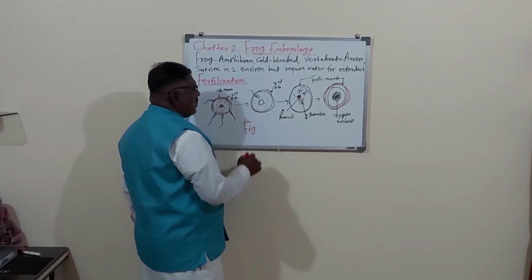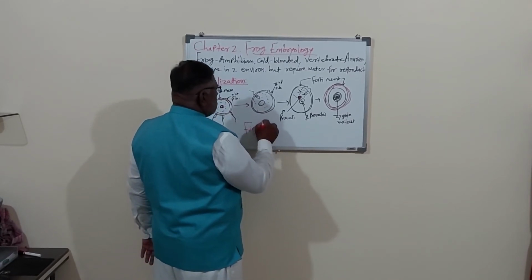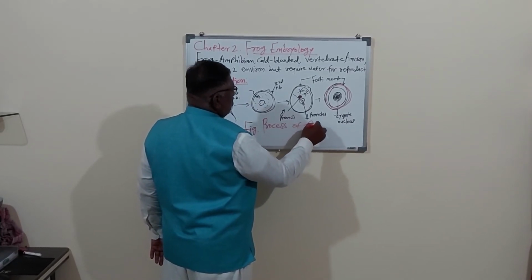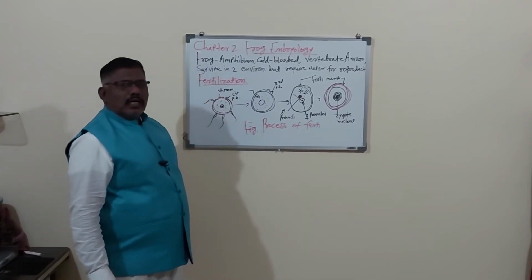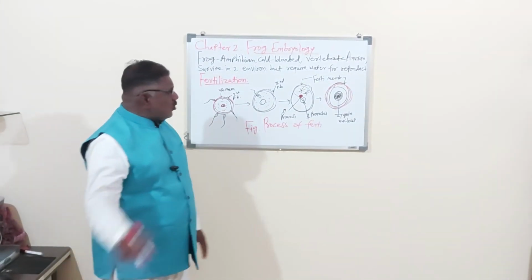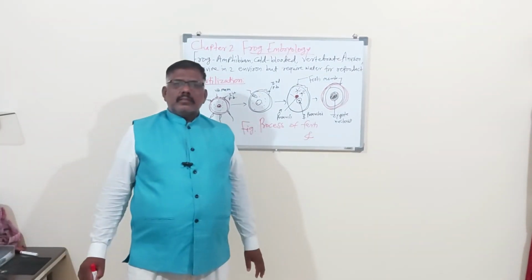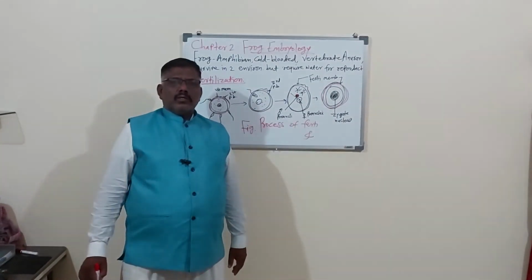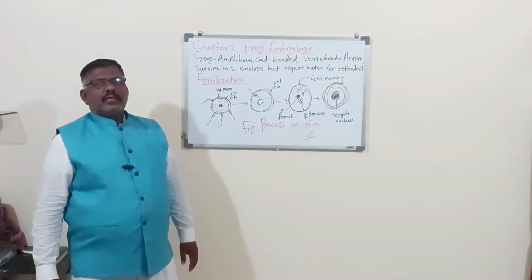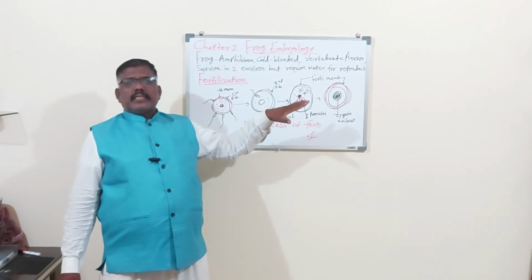Whenever you are drawing or sketching the figure, you have to give the name. Here, the process of fertilization. Remember, you write fertilization in the complete form, not in short form. Don't write anything in short form. Even for 'and', write it in full or use the symbol. Write it completely.